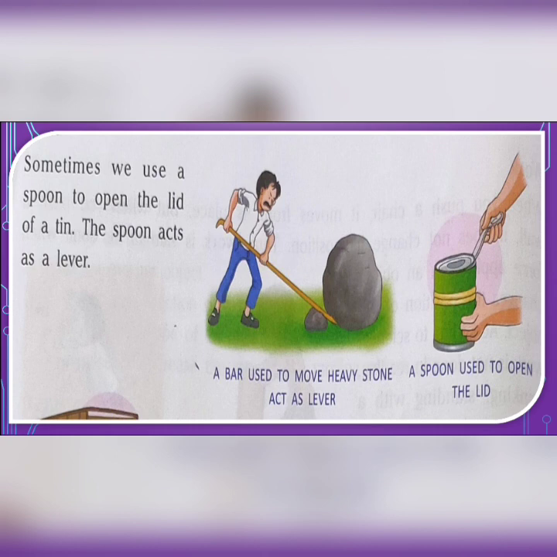Here in this case, see this bar, the man is using this bar to move this heavy stone. So in that case, this bar is a lever. Here, the back side of a spoon is used to open the lid. So this is acting as a lever.